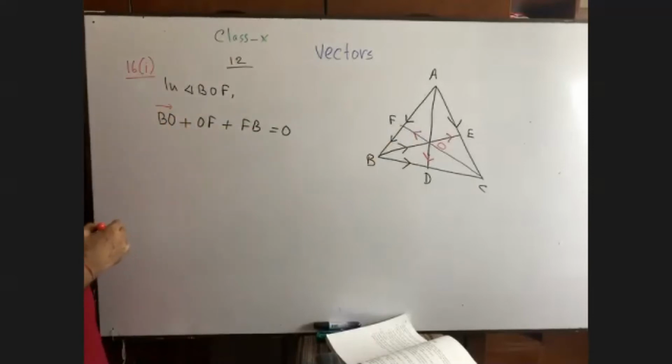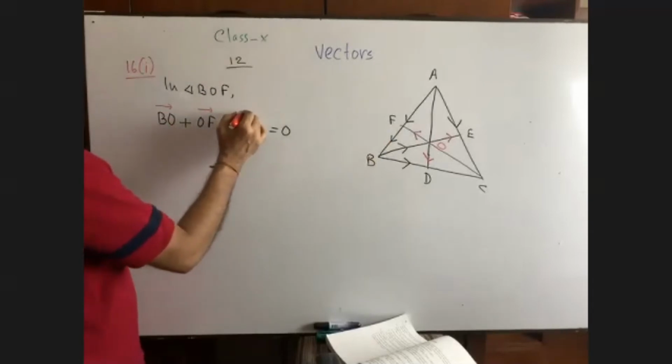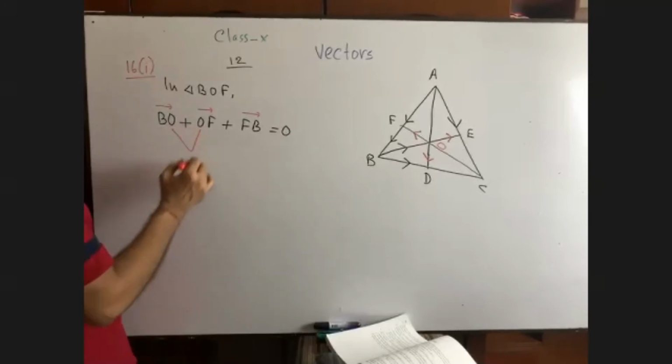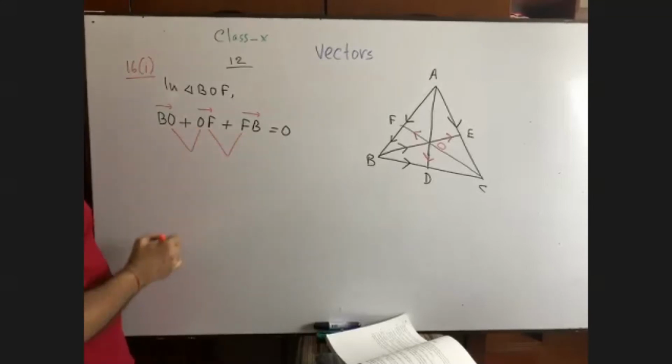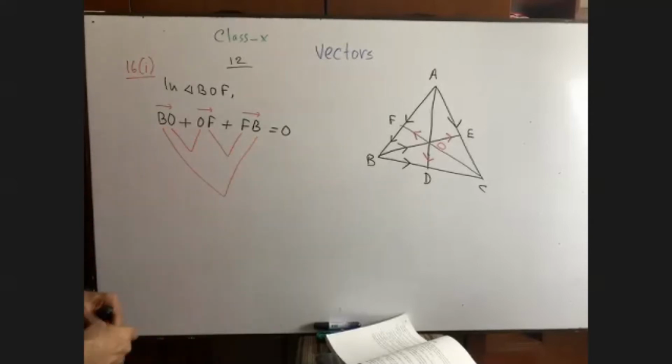BO from B to O, O to F, and at last FB. Is it 0? Because you see O cancelled, F cancelled, we are left with BB cancelled, that is 0. Am I right?